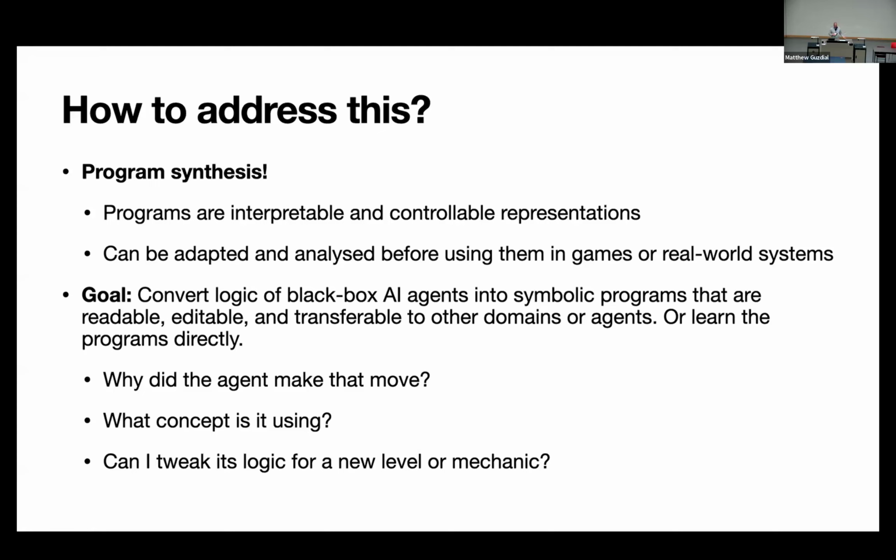So my goal of this research is to convert the logic of black box AI agents into symbolic programs that are readable, editable, and transferable to other domains in games or agents, or to learn the programs directly from the real world or from data. And if we have programs, we can answer questions like, why did the agent make that move? What concept is it using? Can I tweak its logic for a new level or game mechanic?